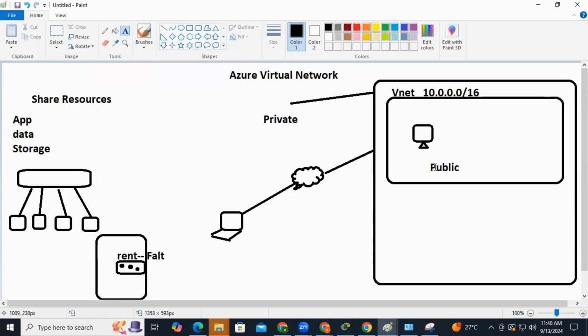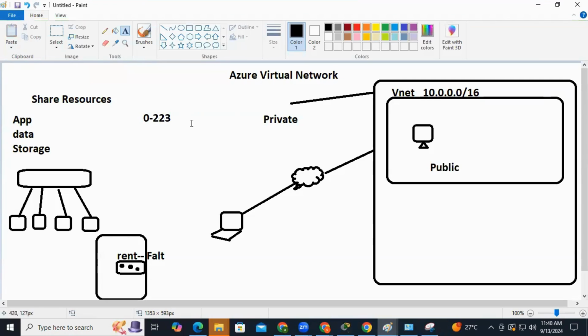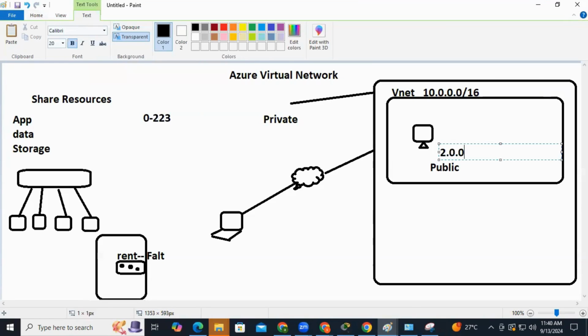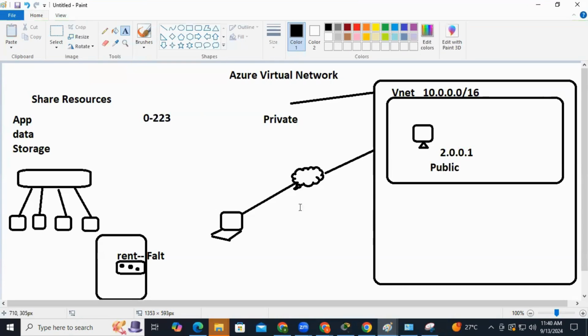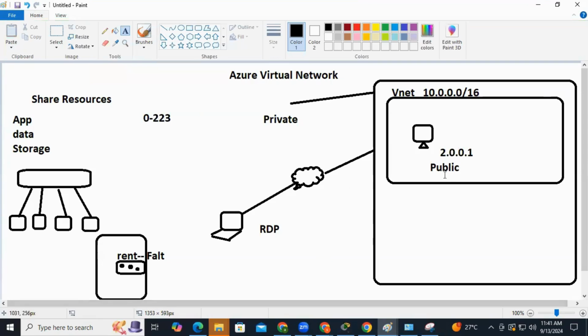Now, what is that public IP which you can get? As we discussed, from 0 to 223, except this 10, any number which is coming over here can be, for example, 2.0.0.1, and this comes under the public IP. And through some protocol like RDP, you can access this machine. And this public IP address is charged by Microsoft, and private IP addresses are not charged by Microsoft. This is what you created within it.